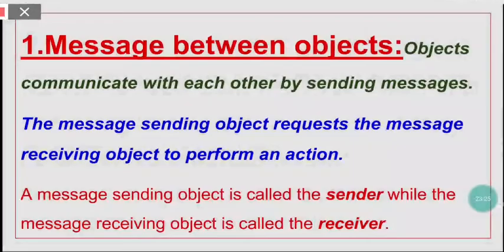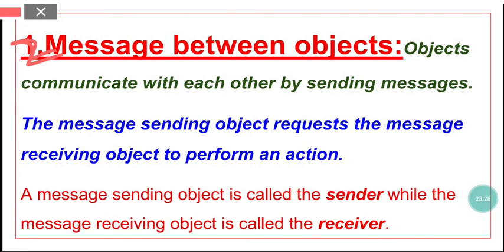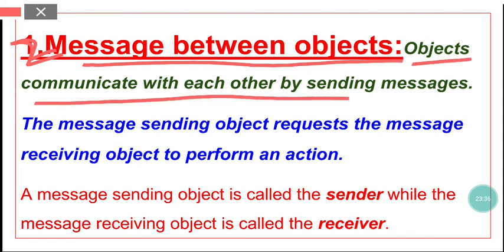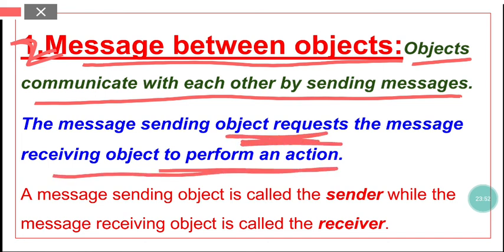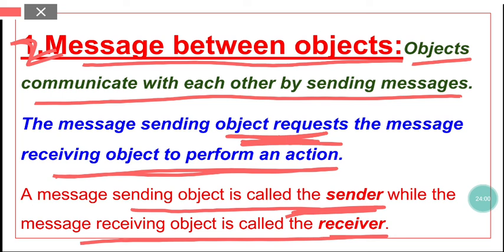Now the second topic, pardon me, this is not 1, this is 2. The second topic is message between objects. This is a very easy topic. Objects communicate with each other by sending messages to each other. You have already known this. The message sending object requests the message receiving object to perform an action. The message sending object is called the sender, while the message receiving object is called the receiver. It's as easy as that.